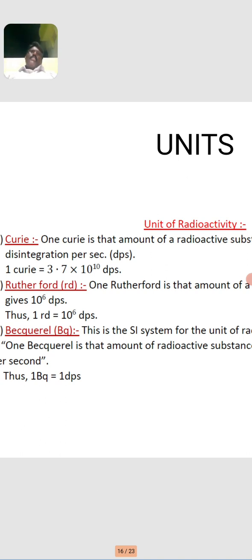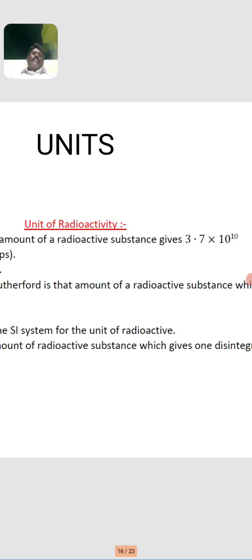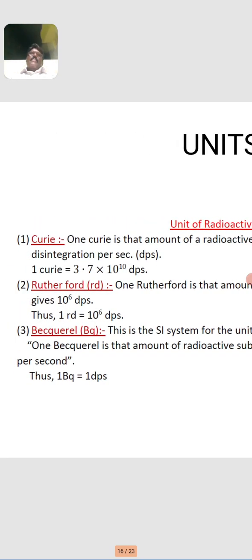The first unit is the Curie, the second is the Rutherford, and the third is the Becquerel for radioactivity. 1 Curie is the amount of radioactive substance that gives 3.7 × 10^10 disintegrations per second, dps. So 1 Curie is equal to 3.7 × 10^10 disintegrations per second.